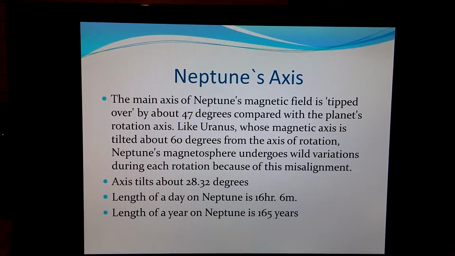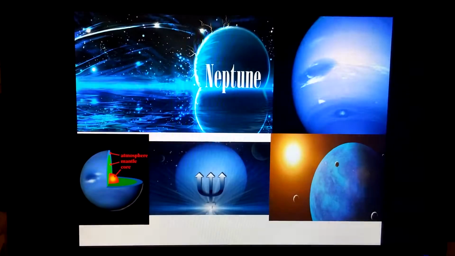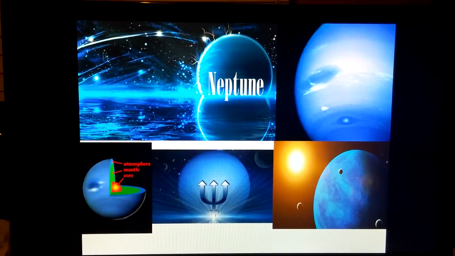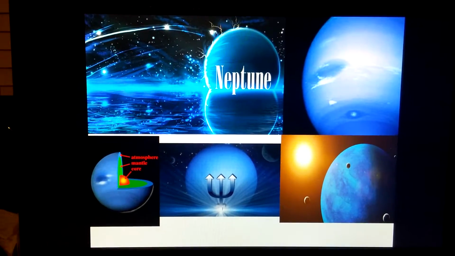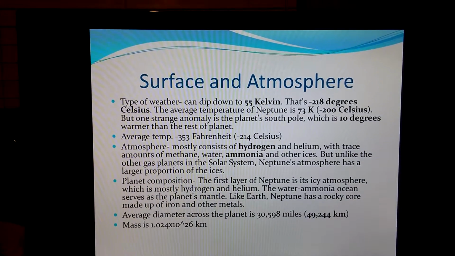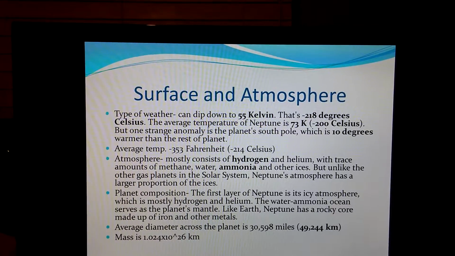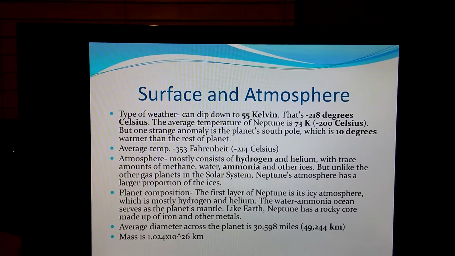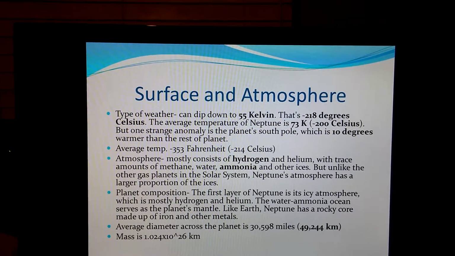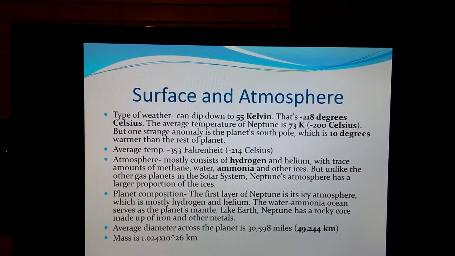The length of a year on Neptune is 165 years. Earth years, that is. And there's a bunch of pictures of Neptune because it's the best, so I had to get them good pictures. And then the weather can dip to 55 degrees Kelvin, which is about negative 218 degrees Celsius, and the average temperature of Neptune is 73 degrees Kelvin, or negative 200 degrees Celsius.